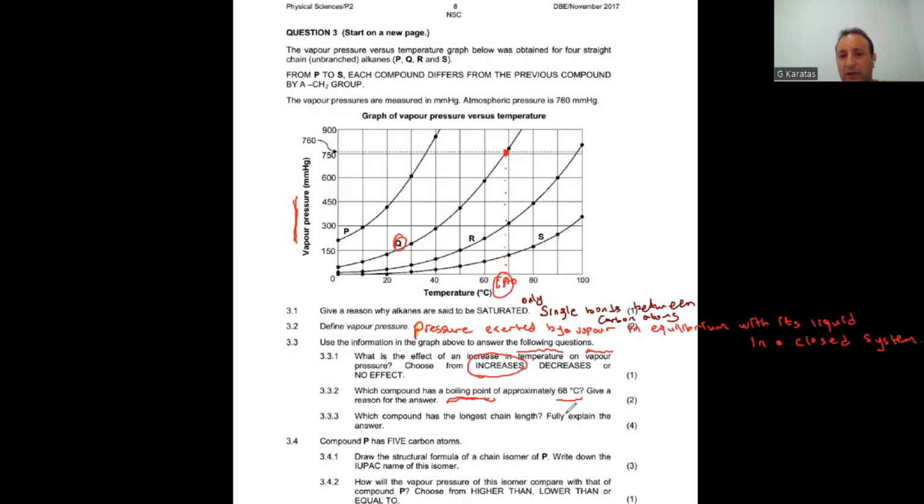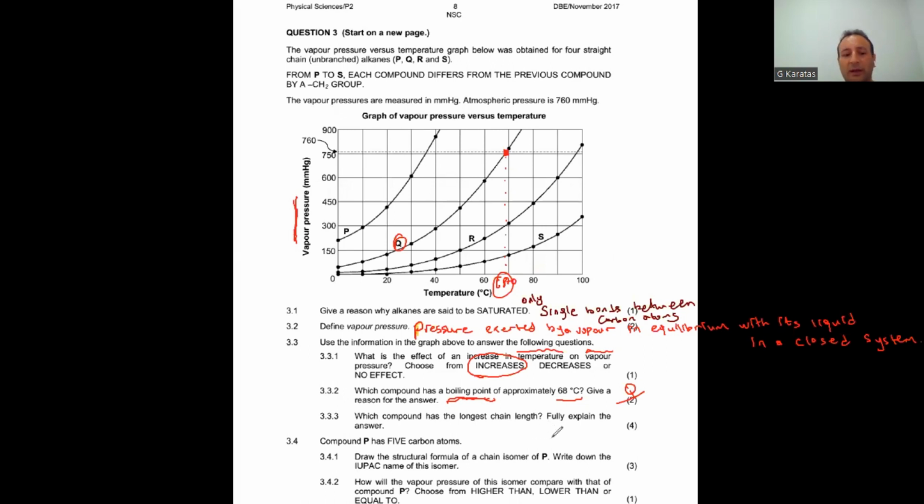So the answer is compound Q. The reason is at 68 degrees Celsius, vapor pressure of substance Q equals atmospheric pressure. Is that clear?